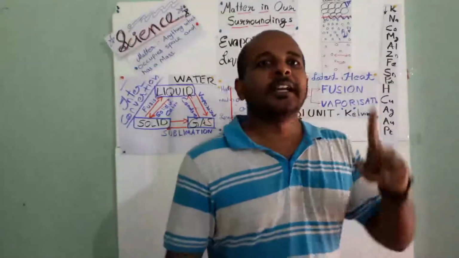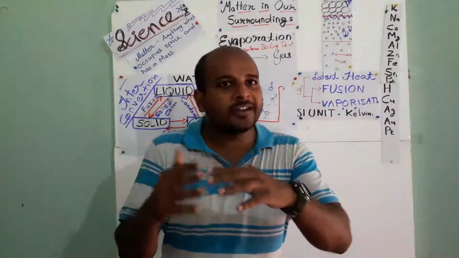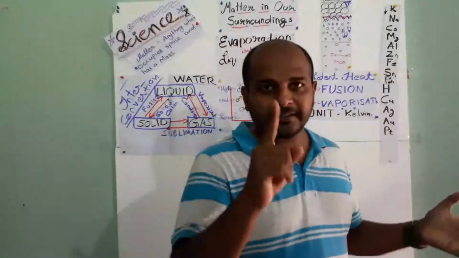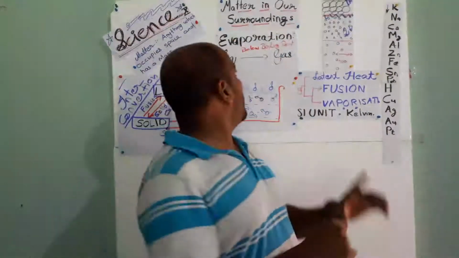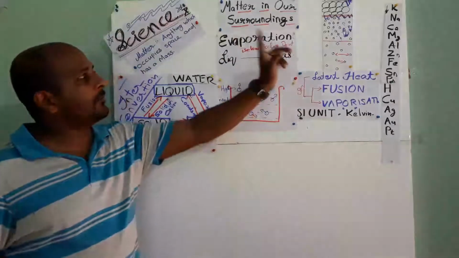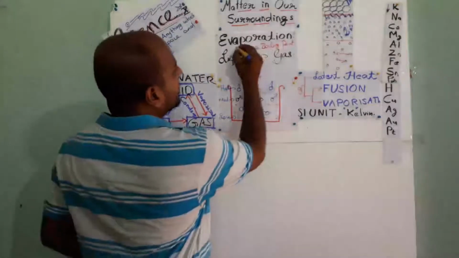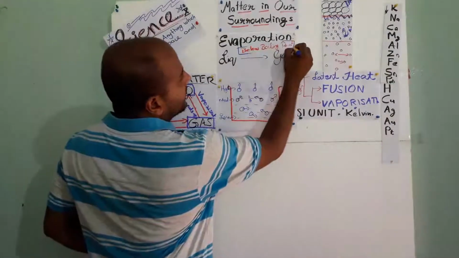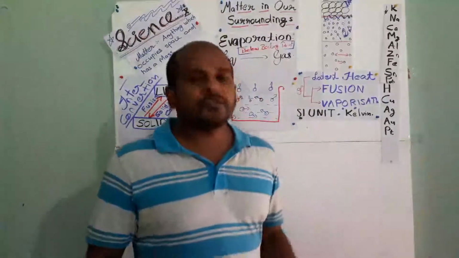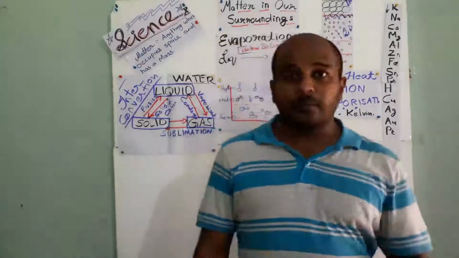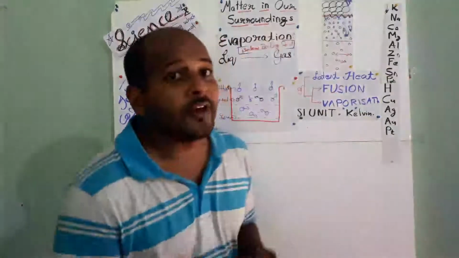as what? Evaporation. Understand? The change of liquid form of water into vapor form, but below boiling point. That's the main point. Below boiling point. This point is very, very important. Just keep this in your mind, my kids. Below boiling point. At room temperature also evaporation is occurring. At room temperature also. So that is called evaporation.